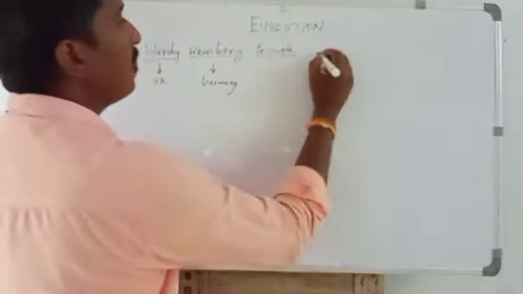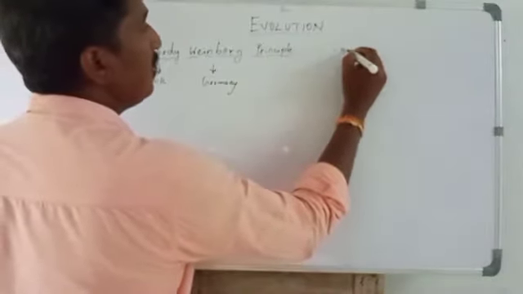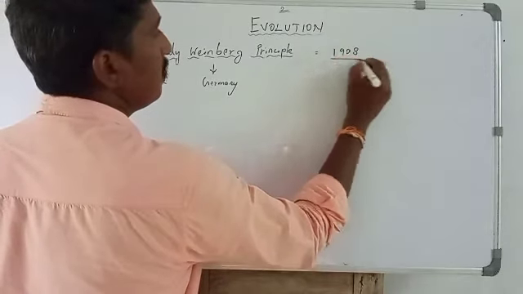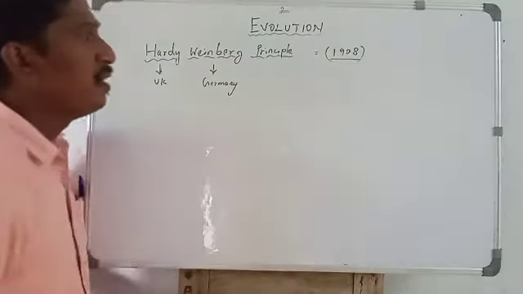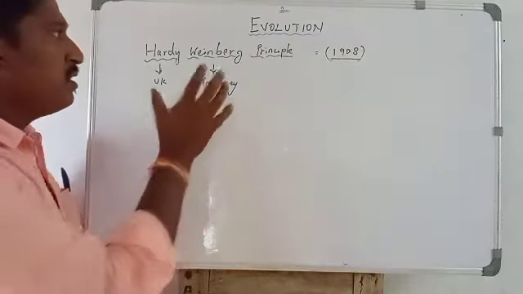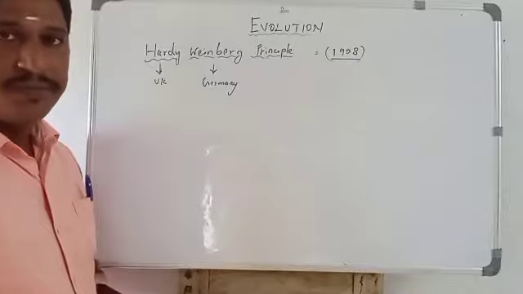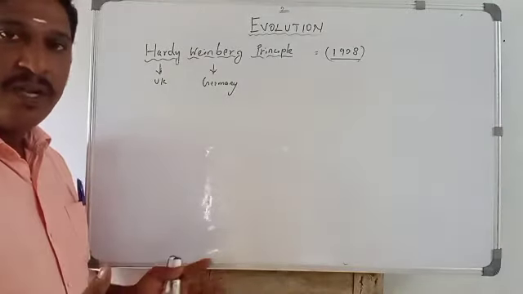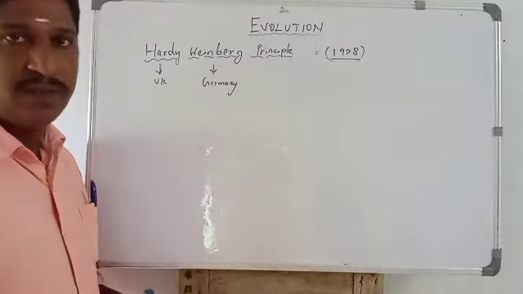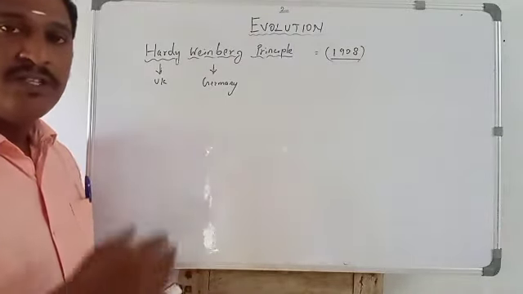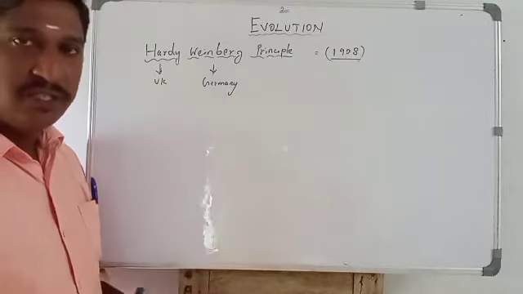The principle was proposed in 1908. And what is the Hardy-Weinberg principle? When we see a population in evolution, the gene frequencies are changed.